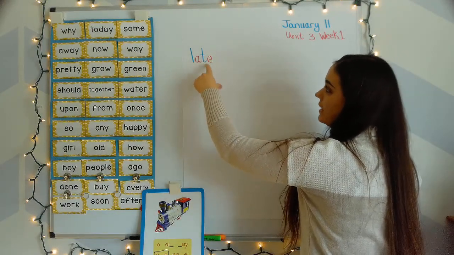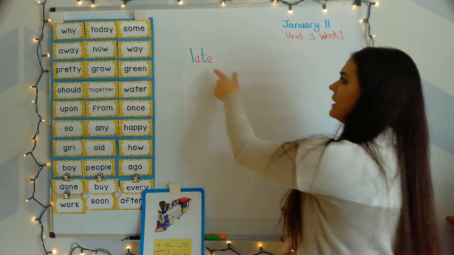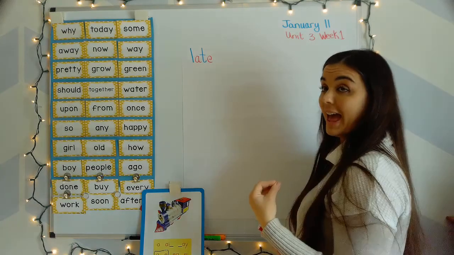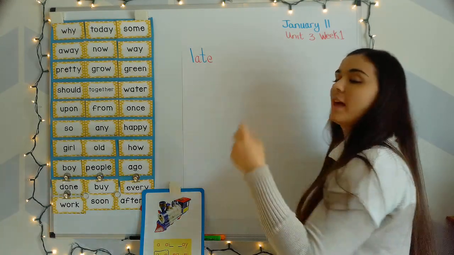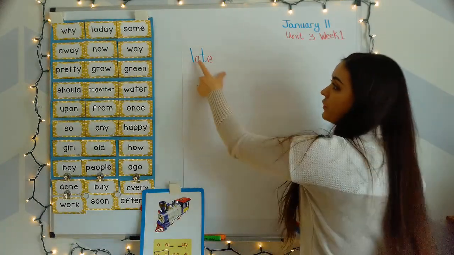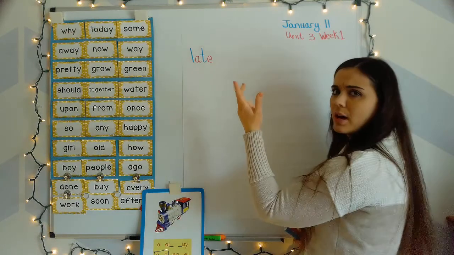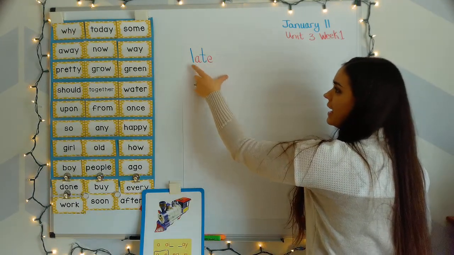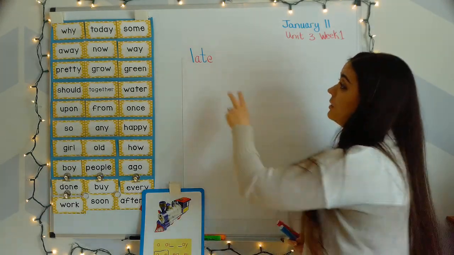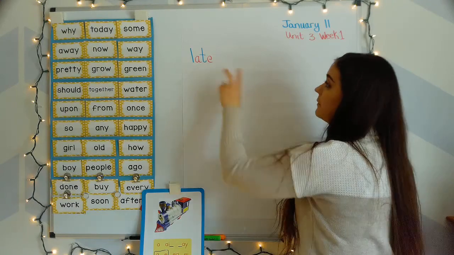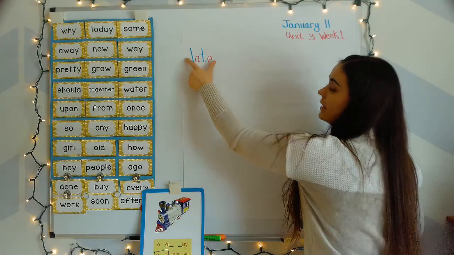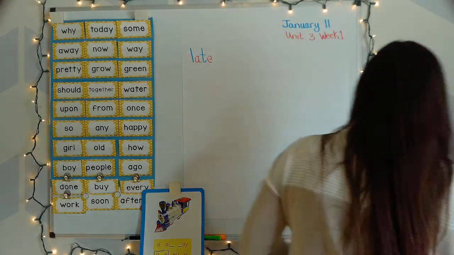And if you try to blend this with the short A, or the short E, it won't sound right. So that might even give you a clue that, oh, I have to switch it to long A. So let's try it that way. L-a-t-a. That doesn't even sound like a real word. So you just have to know that when A has its buddy E, the sound flips and it becomes the long sound. L-a-t, late.